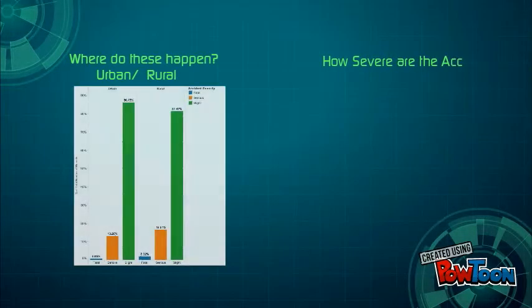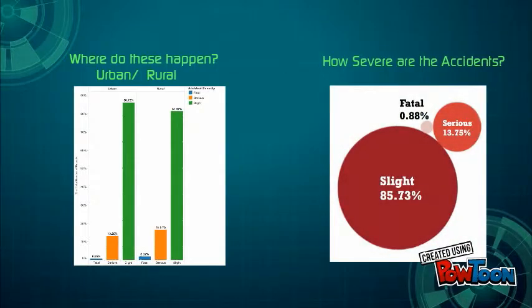We have performed some descriptive analysis of the data, and we figured out that the major chunk of the accidents are slight, that is 85.73%, and then a meager 0.88% is fatal. But having said that, we've also observed that this happens more in the rural area than in the urban area, as you can see from the graph.